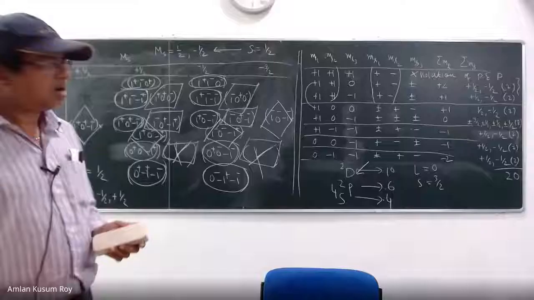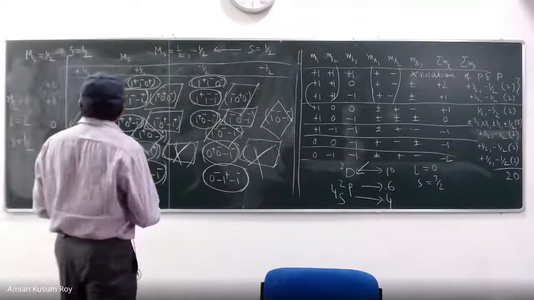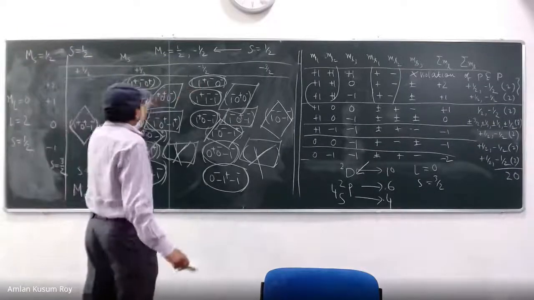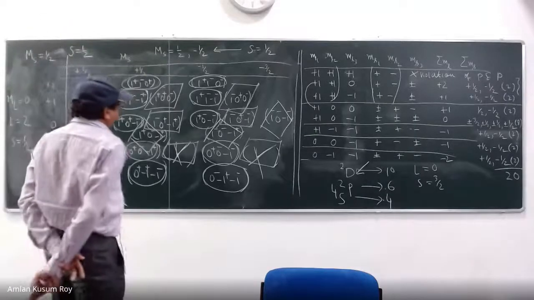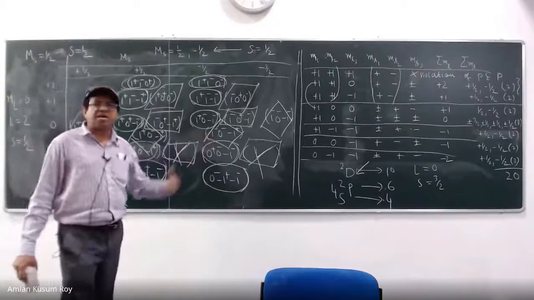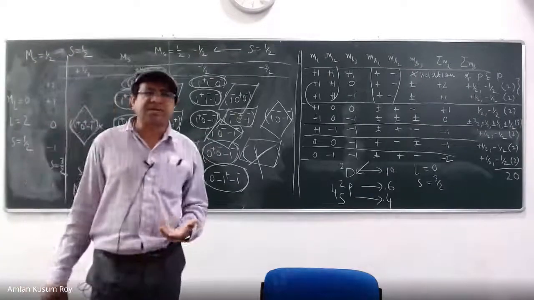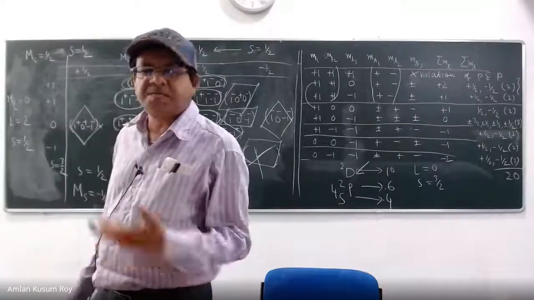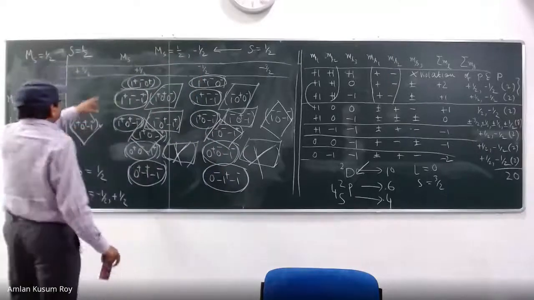Yes. Now you ask why I pick one from here, one from here, one from here, one from here, one from here. This is what you are asking, right? For some levels there are two also, so why can't we block them both? No, I cannot. That is why you have to understand the rules of quantum mechanics. The rule is very simple, but the simple things are very profound in life. We just ignore them. It looks very simple, but it is not very simple. So let us see why I can take only one.